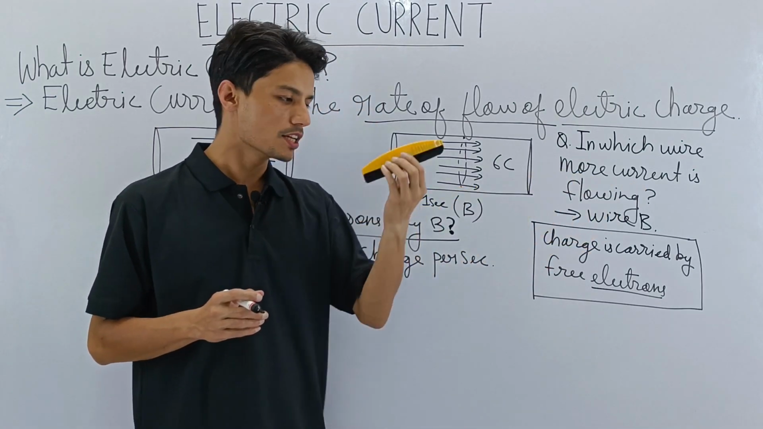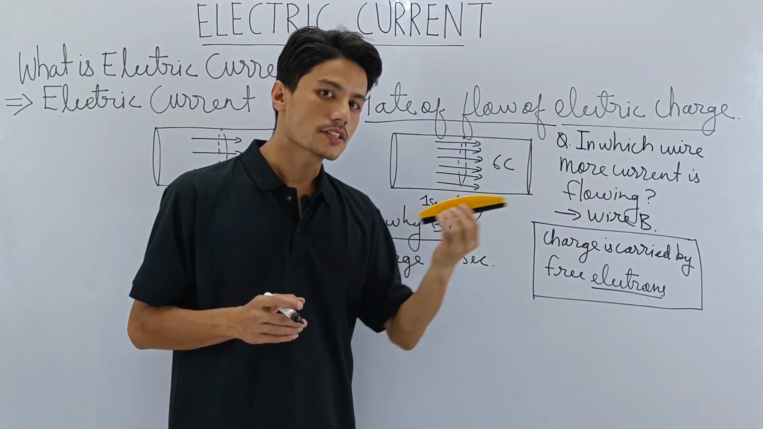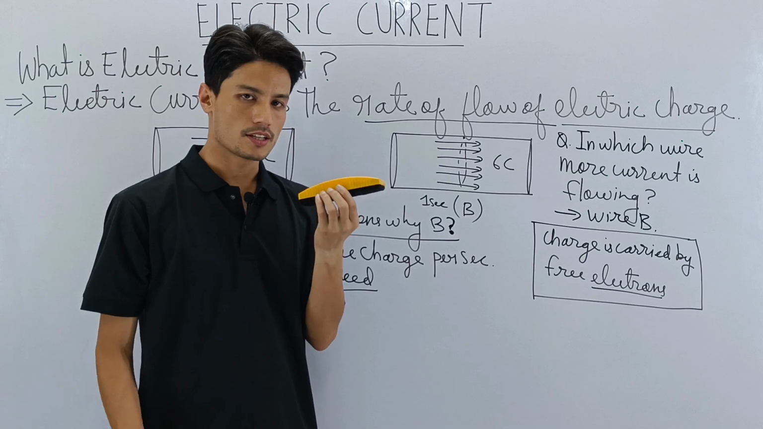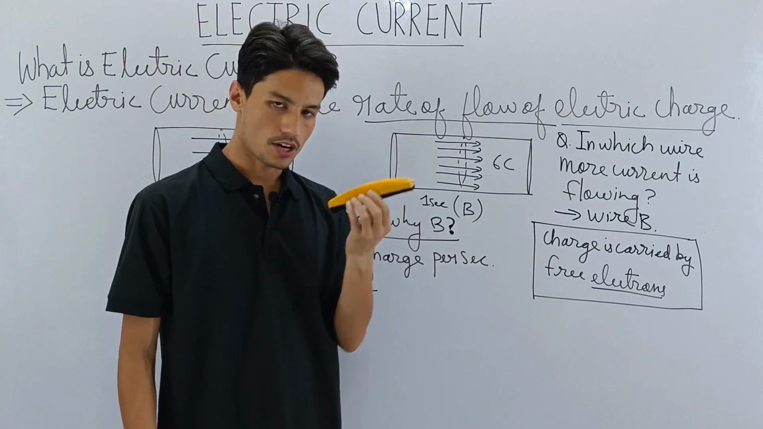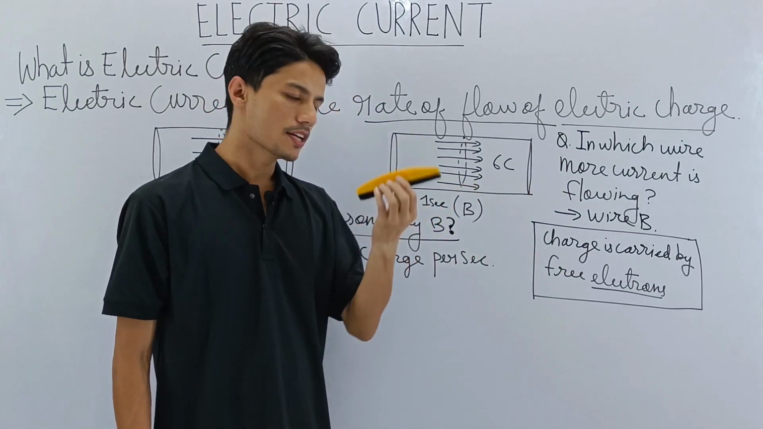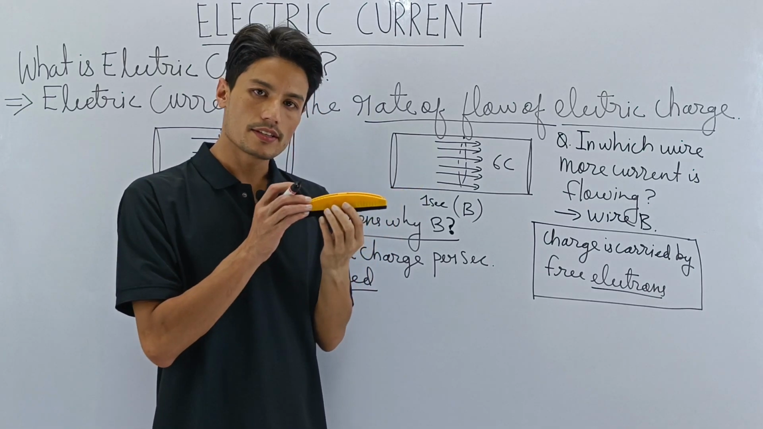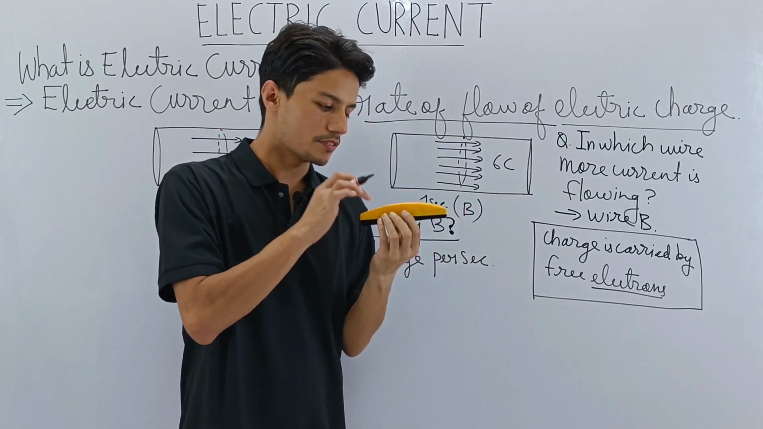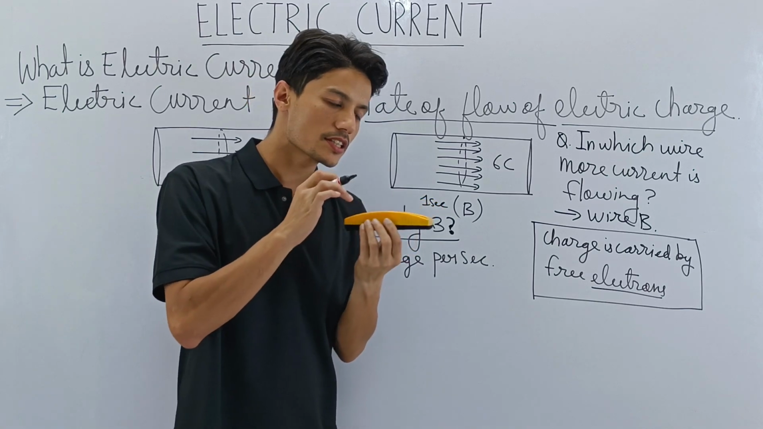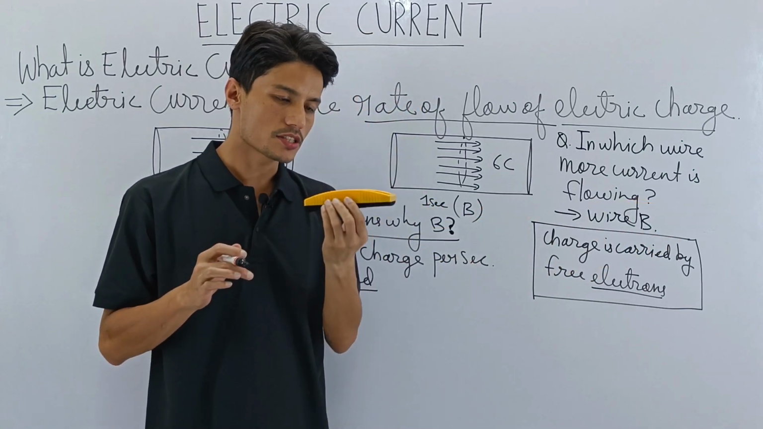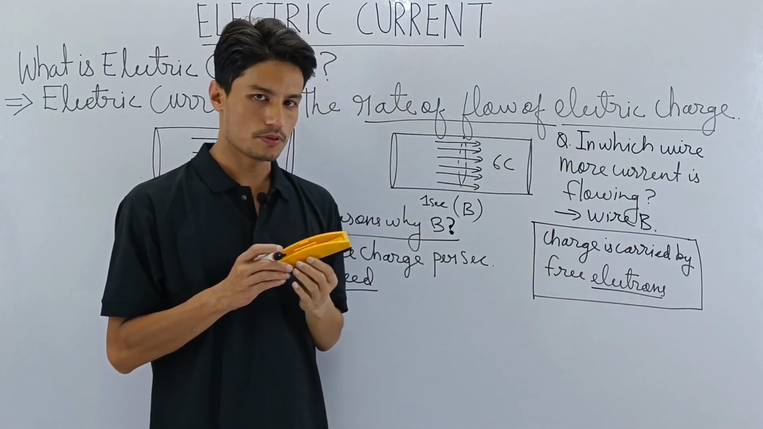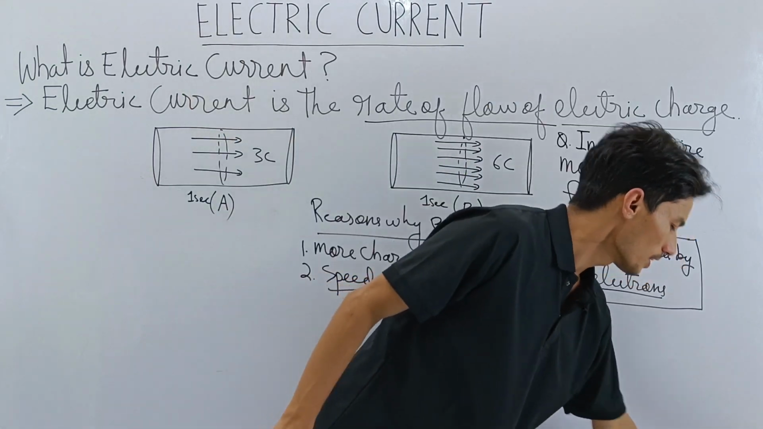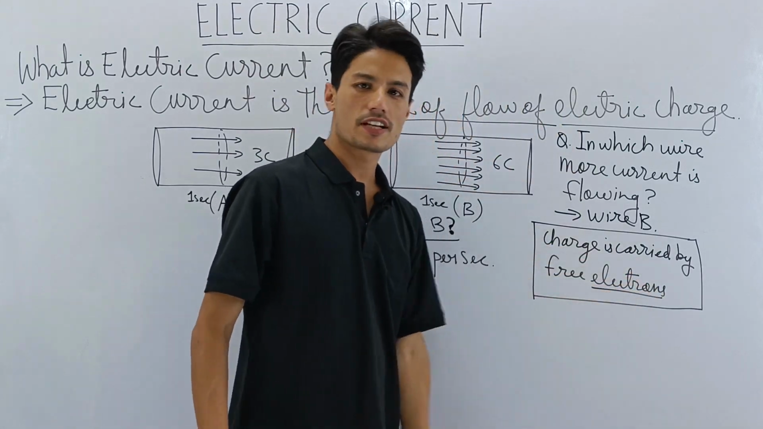So we can also say that charge is carried by free electrons. When I say charge is carried by free electron, I mean that when this free electron moves, the electron itself is the charge. That's why we say charge is carried by free electrons. I hope I have made myself clear. Alright, thank you. So remember, charge is carried by free electrons.